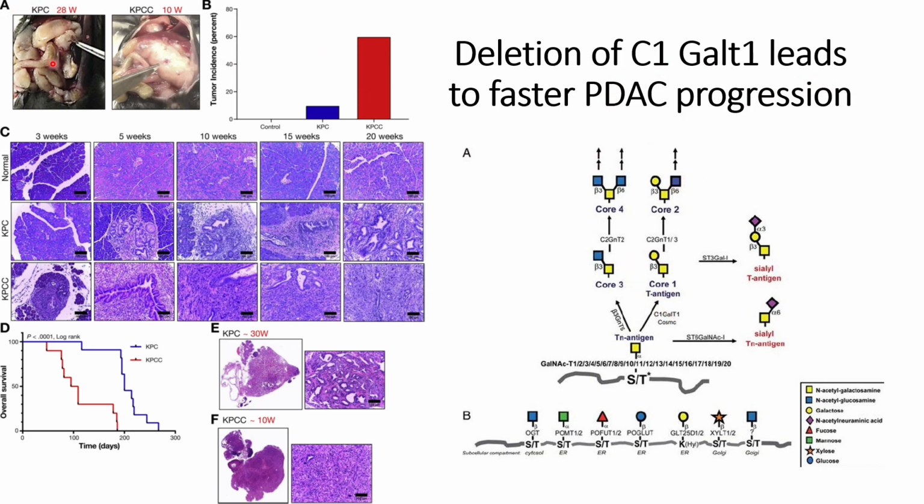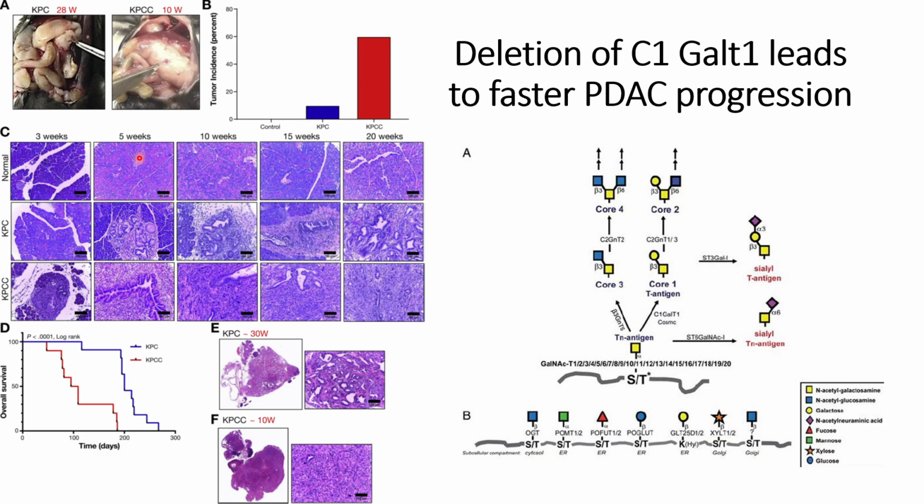So they have used PDAC mice that have the KRAS knockout and TP53 knockout. Along with that, they used a similar mouse model, but they have also knocked out C1GalT1, and they call those mice KPCC mice. And they found that at only 10 weeks the KPCC mice have higher tumor incidence compared to the KPC mice at 28 weeks.